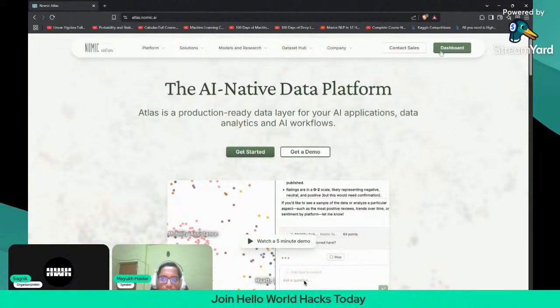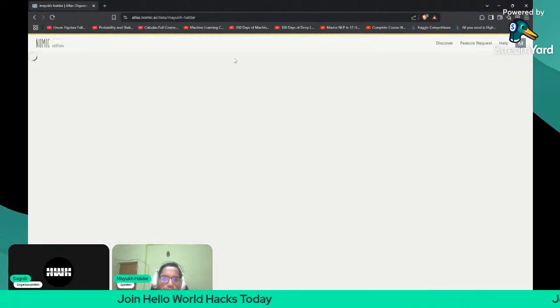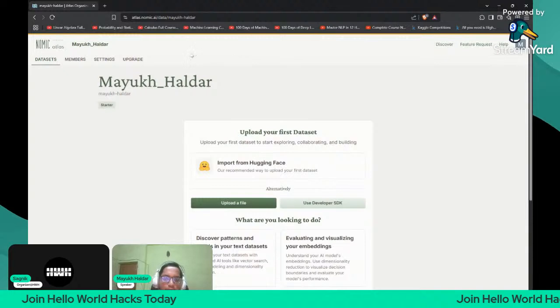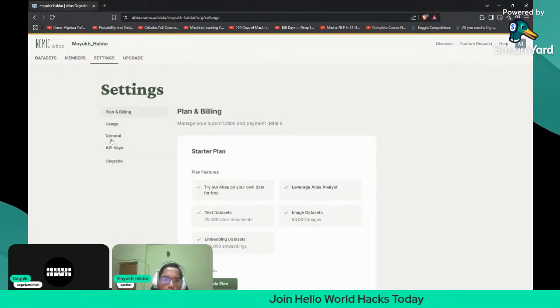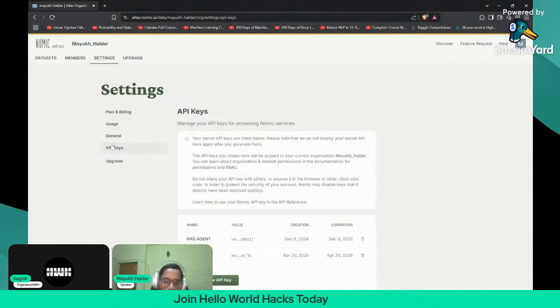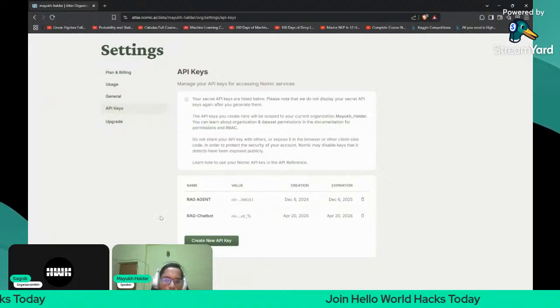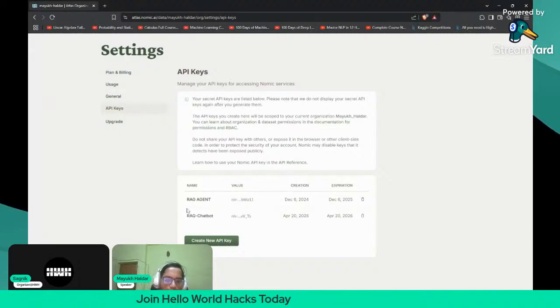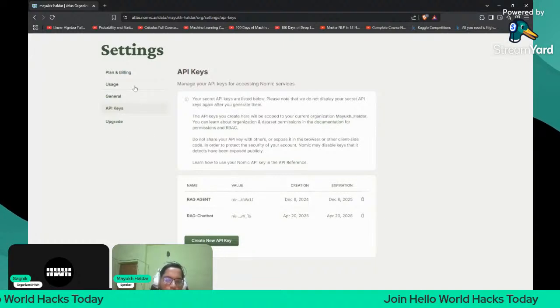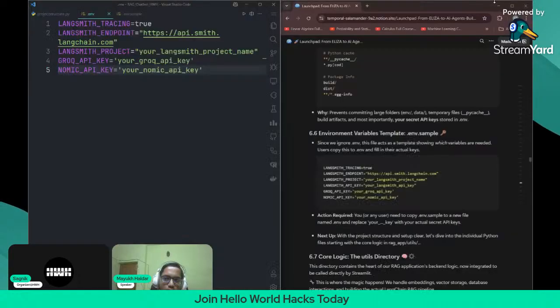After signing in, there will be a dashboard here. Just go onto the dashboard in Nomic Atlas, then go into the settings, then API keys, and then create new API key. I've already created one API key for this session today, the RAG Chatbot API key. So you will need to create an API key, but I don't need to because I already created one for this project today. That is all the things you need to do.